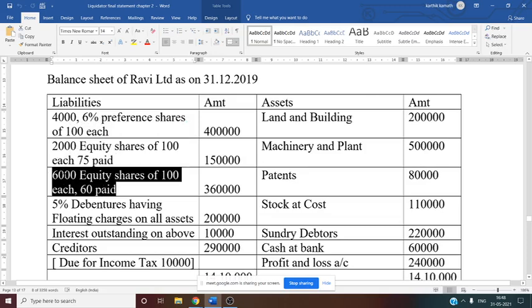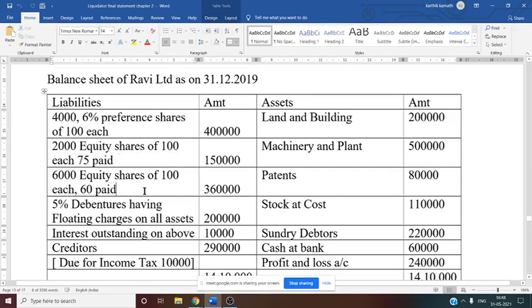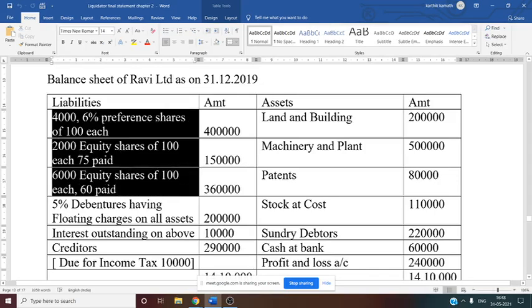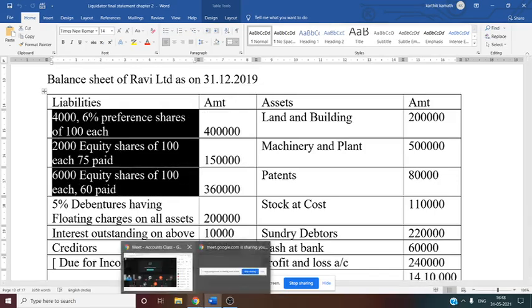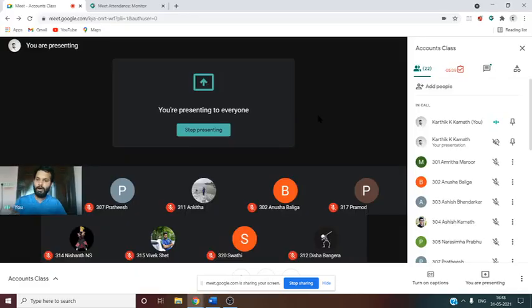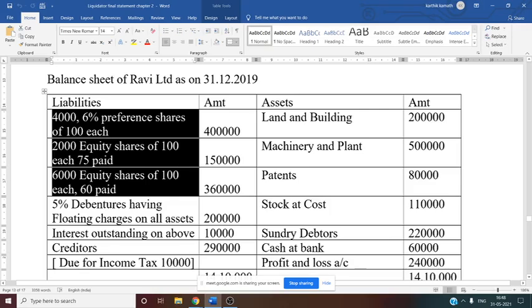Now one more partly paid share is there, 6,000 equity shares of 100, 60 paid. See this, the face value of the equity share is 100, paid is 60. That means not paid is 40, 100 minus 60 is 40. So now you can identify by seeing the first three pieces of information itself, that here you need to do the working note of net surplus, calculation of surplus, then distribution of surplus and verification. Why do you have to do this? Because here more than one category of partly paid shares are there.